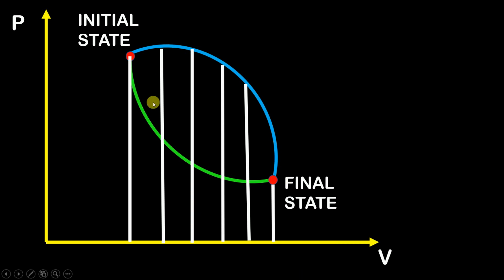So now whether you follow this green color path or whether you follow this blue color path, at this point the value of pressure is going to remain P1, and at this point the value of pressure is going to remain P2. It is not going to change. Whether you follow any path, it is not going to change. So at this particular condition, we are going to have the same value of the state function irrespective of the path that is being followed.